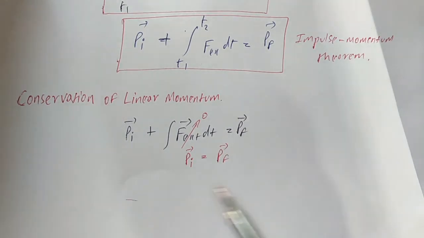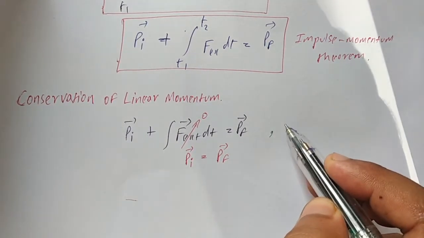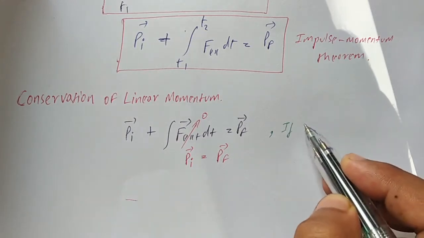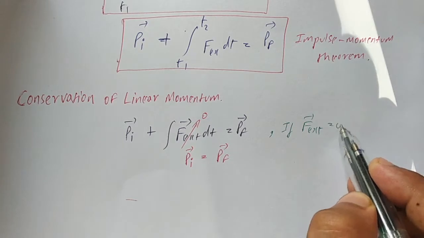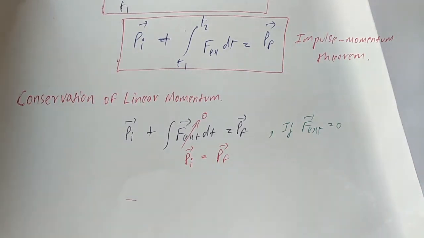So this is known as the conservation of linear momentum. Here we need to note that if the external force acting on the system is equal to zero, then the initial momentum of the system would be equal to the final momentum of the system.